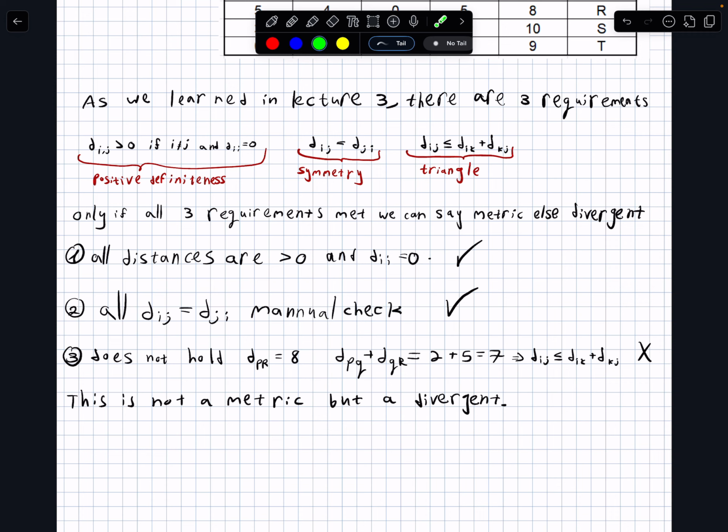And for the triangle inequality, it does not hold. So we look for an example. I did that also in Python, but we can see the example. The distance between P and R is 8, but if we go from P to Q and then from Q to R, it is less than this, it's 7.